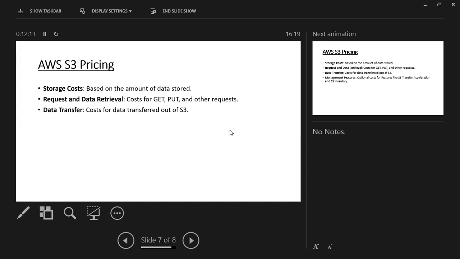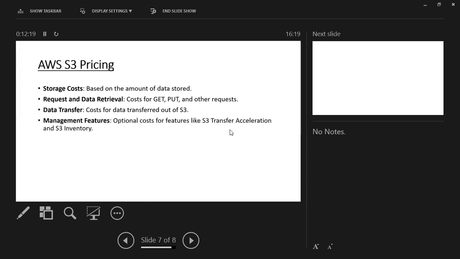There is also the cost of data transfer out of S3, since we can share our data with others by giving permission to access all or some particular data. And management features have optional costs, like S3 Transfer Acceleration and S3 Inventory.